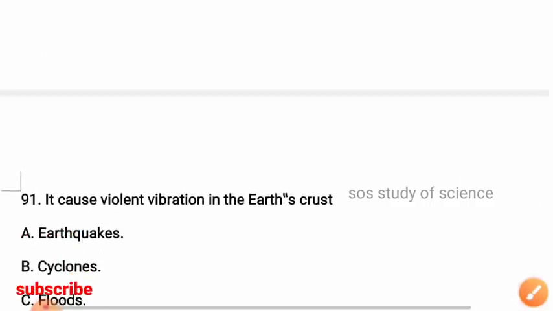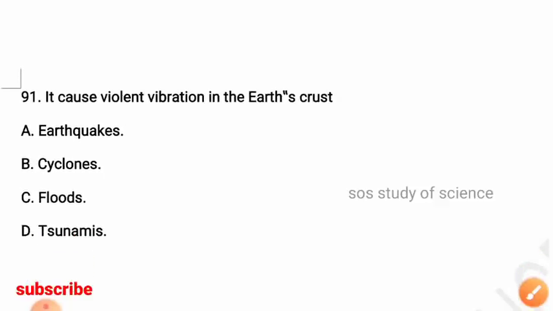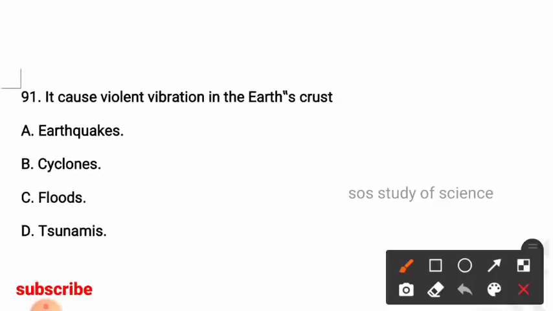Next question, it causes violent vibration in the earth's crust. Options: earthquake, cyclone, floods, tsunamis. So here the right answer is option A, earthquake is the violent vibration that occurs inside the earth's crust.